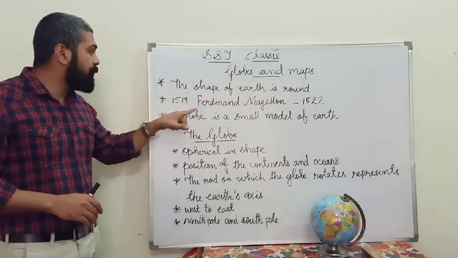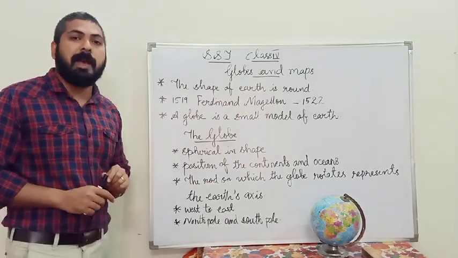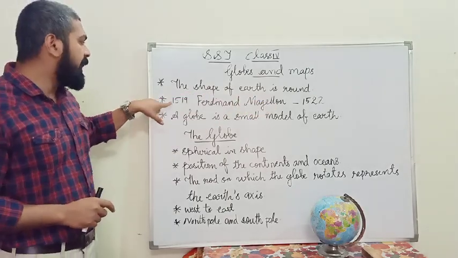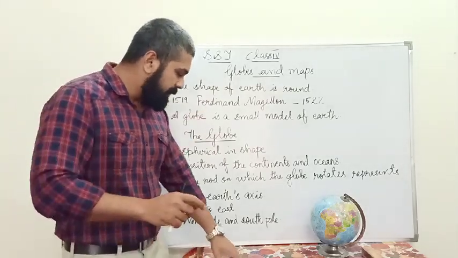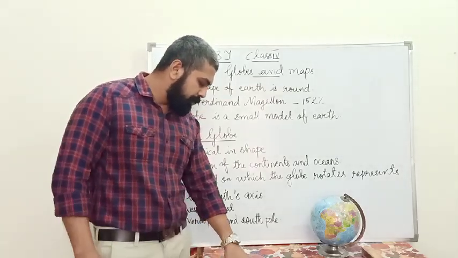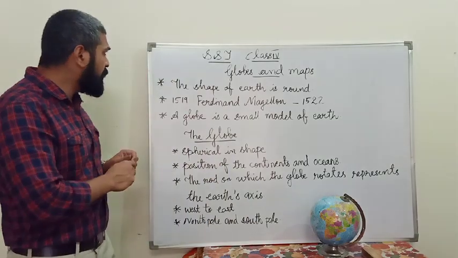The concept changed with the travel of Ferdinand Magellan, a Spanish traveler. He started a journey from Europe in one direction.